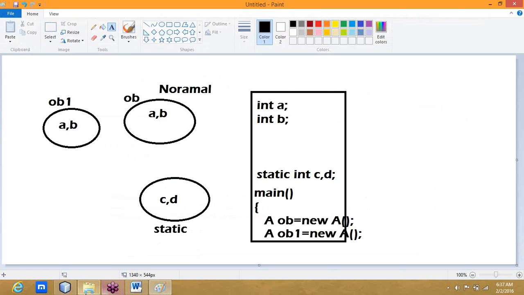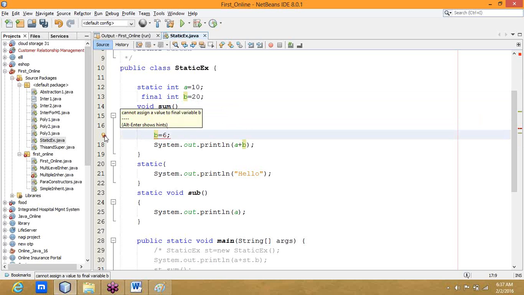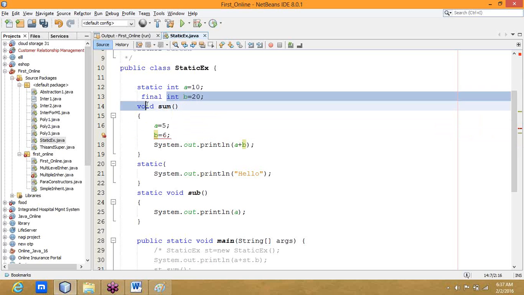Suppose I declare one value as final. See here itself, check it out. I am declaring B as final. Immediately, what's the error I am getting? Cannot assign a value to final variable. We cannot assign the values. Why? Because final is used to express constants.